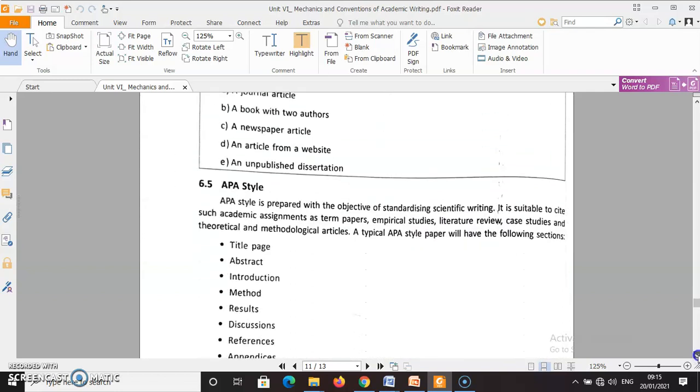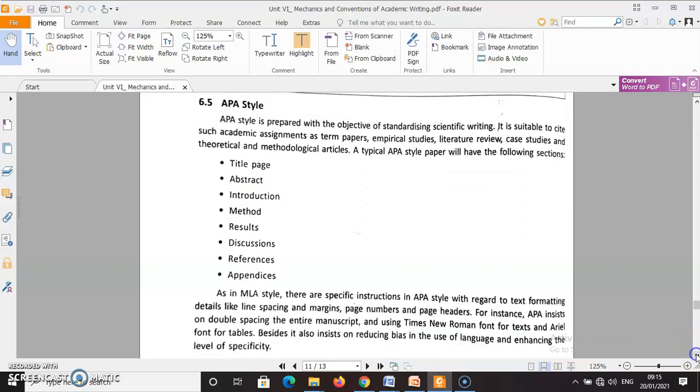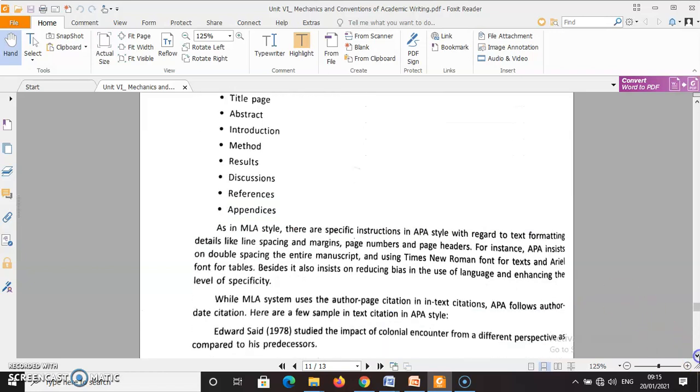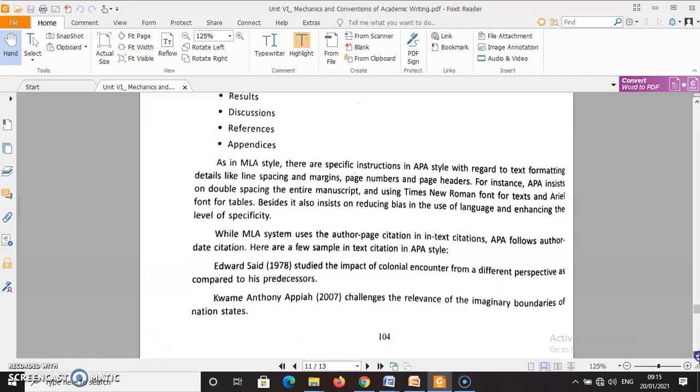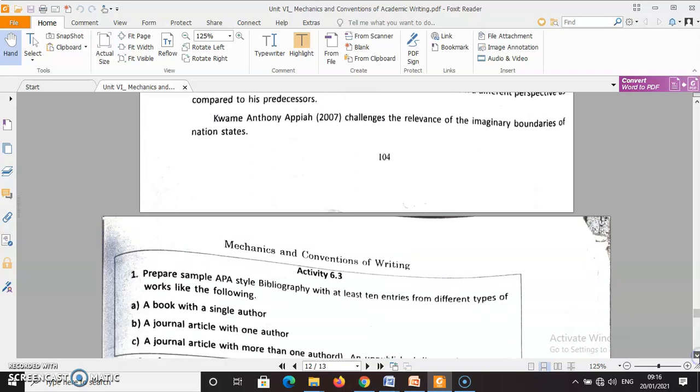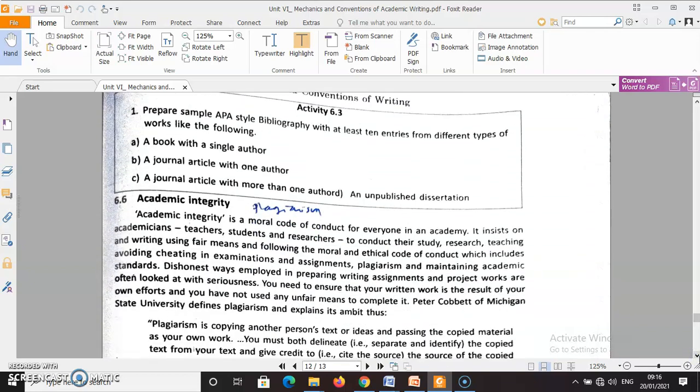Then APA style is another important style that is mostly used in scientific writing. Okay, there is a particular structure that is followed, including title page, abstract, introduction, method, results, discussion, reference, appendix, etc. And in MLA style, a different style is adopted for bibliography writing, whereas in APA, different methods are adopted for writing this bibliography. And academic integrity is a moral code of conduct everyone in an academy should follow. We have already learned honor code, etc. So this actually tells us to be careful about plagiarism in writing.